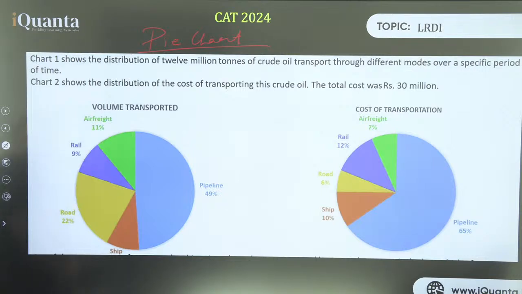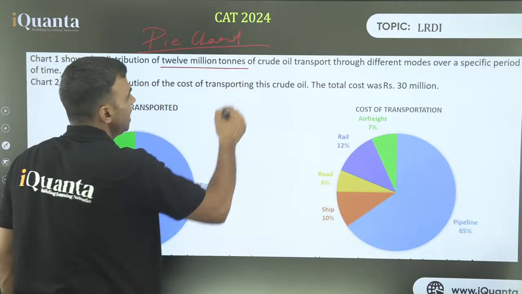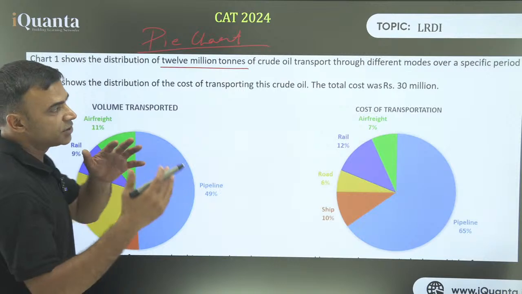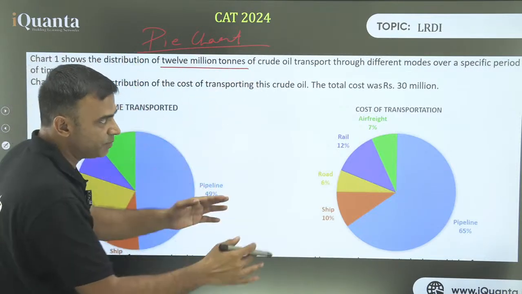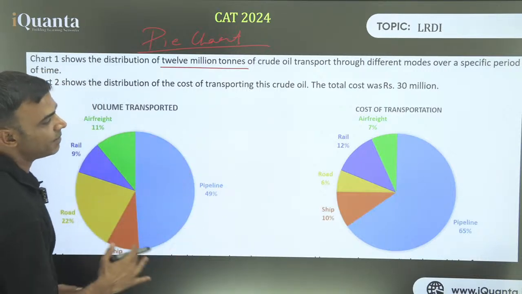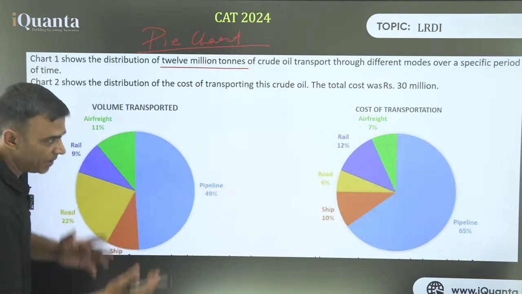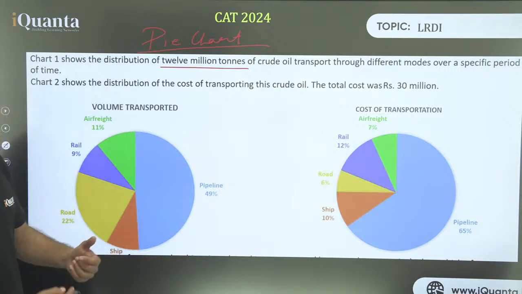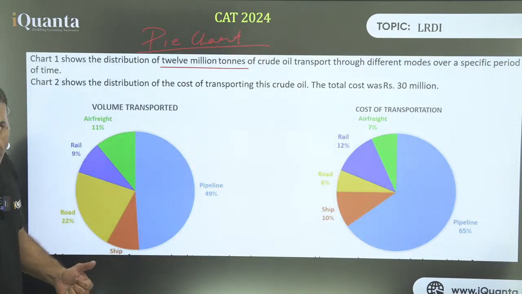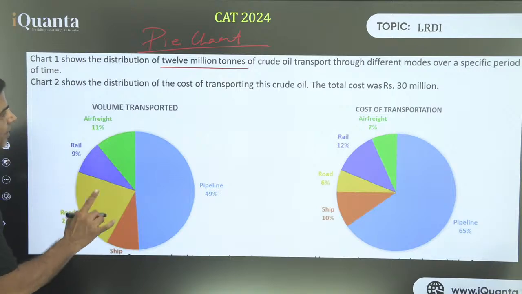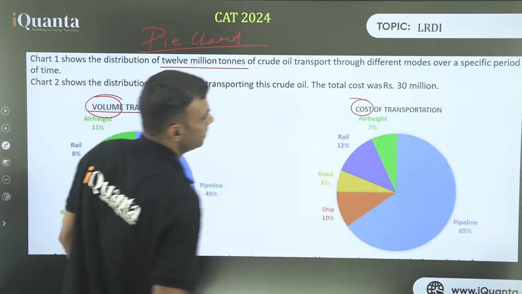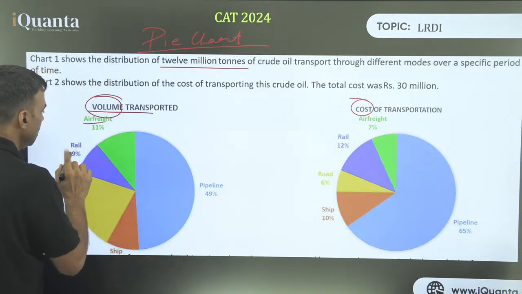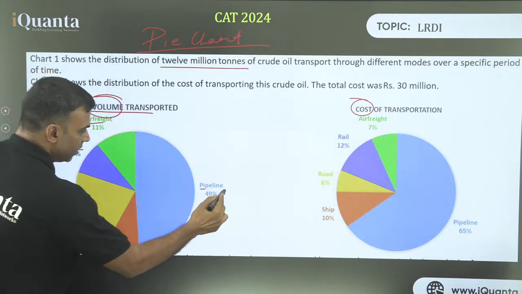Here, chart 1 shows the distribution of 12 million tons. I am reminding you again and again, this question will always be visible in front of you on the screen. Use pen and paper to note some important things at least. Don't copy the whole thing, otherwise time will be wasted. You can't copy the entire thing in your notebook. But at least some important things, for example, volume and cost. Then these are headers, so don't do anything, just identify them in your mind at least.